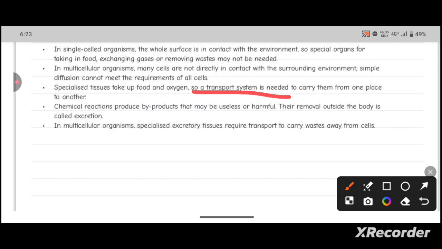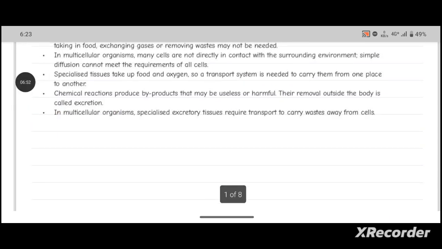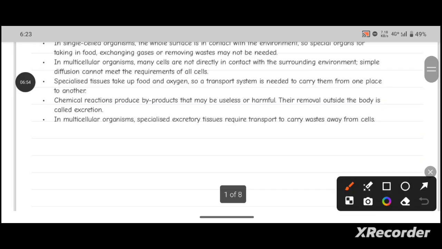In a multicellular organism, we need a transport system, and chemical reactions produce byproducts that may be useless or harmful. For every life process there will be some such byproducts, so they must be removed out of the body, and this process is known as excretion. In multicellular organisms, there are specialized excretory tissues and organs to carry the waste away from the cell. In unicellular organisms, the single cell takes up all the processes like transportation and excretion.